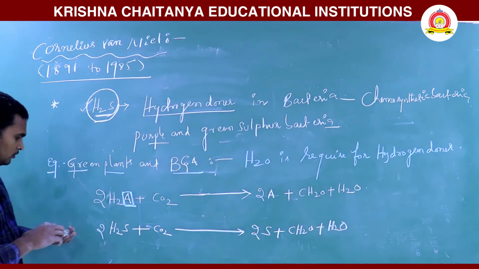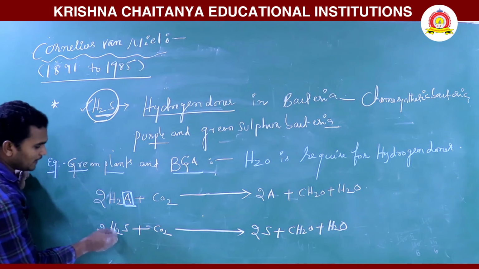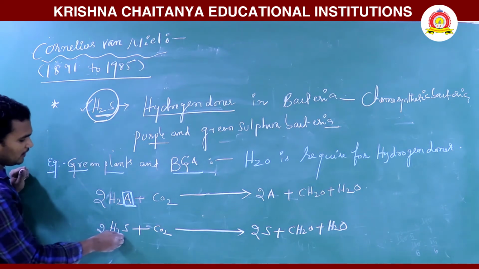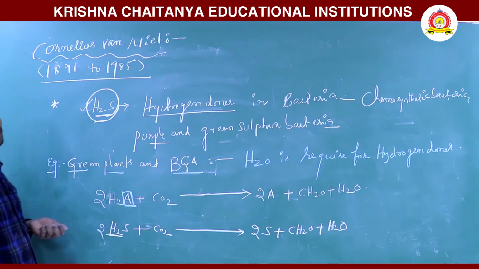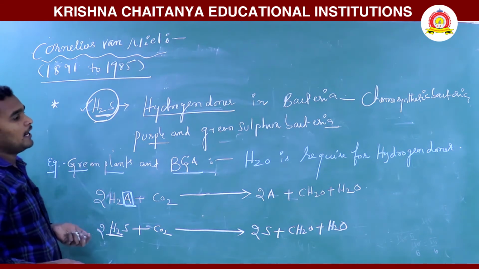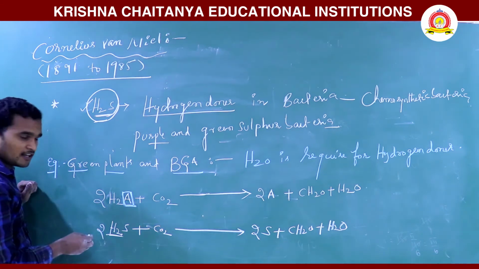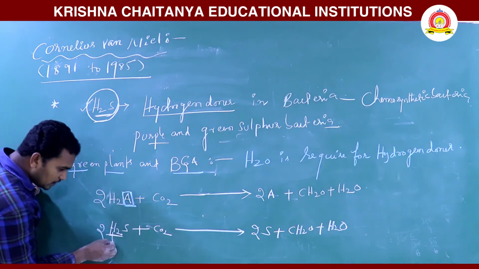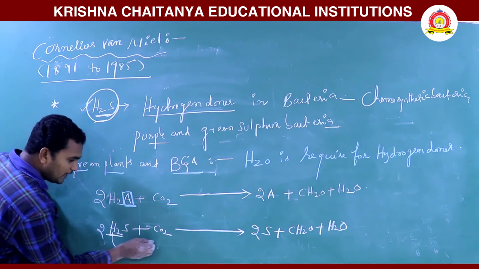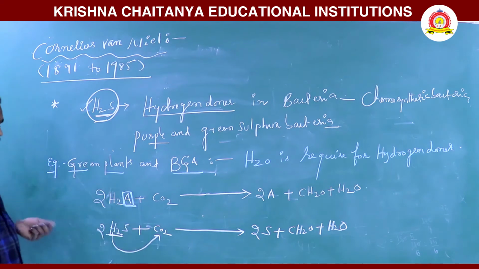Here, who is donating hydrogen in bacteria? This is the bacteria: chemosynthetic bacteria, purple and green sulfur bacteria. The hydrogens are donated to reduce the CO2.